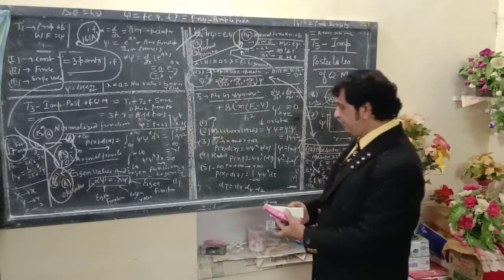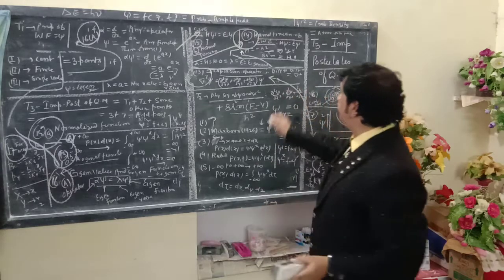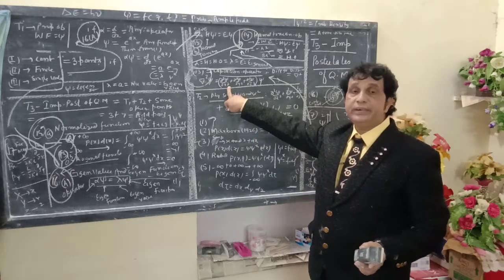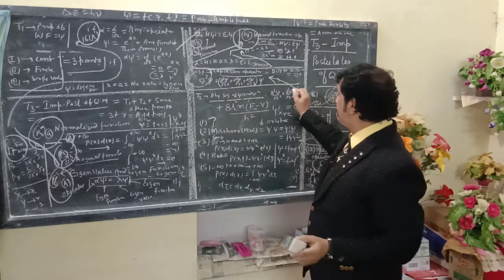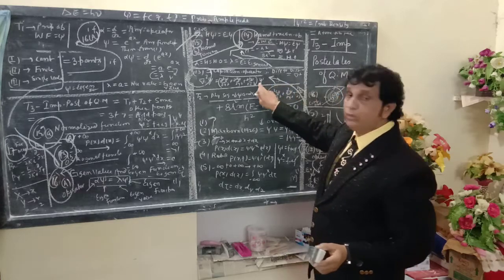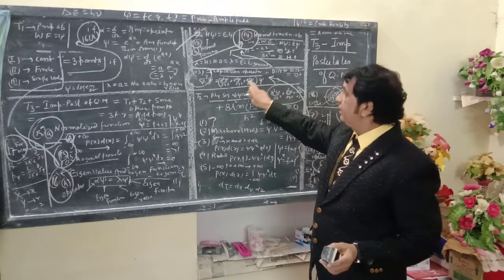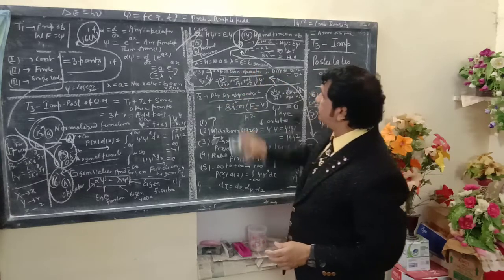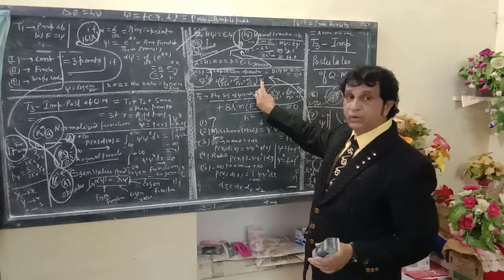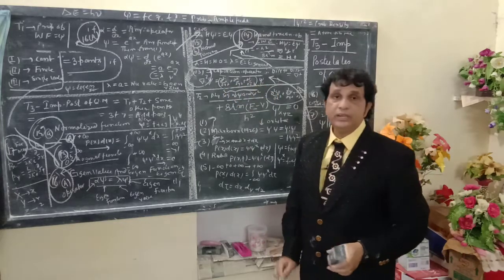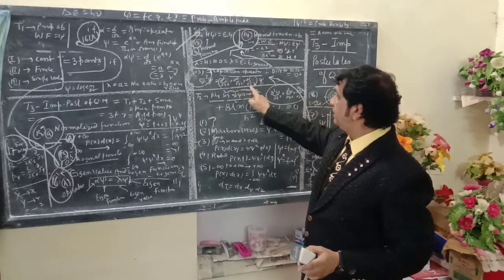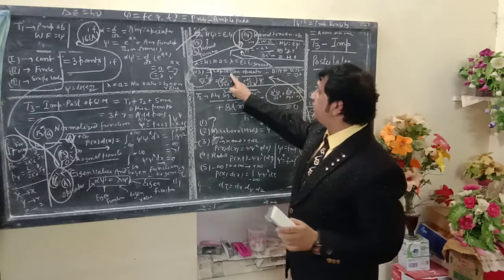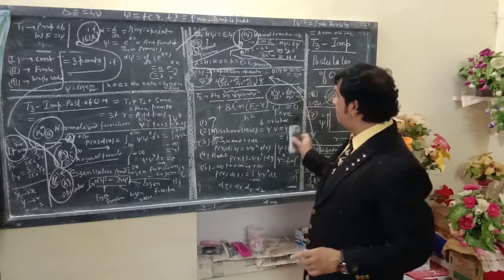In the Schrodinger wave equation in 3D, after taking psi common, one can write del upon del x square, del square upon del y square plus del upon del z square as del square. I am mentioning here that this del square is known as the Laplacian operator.